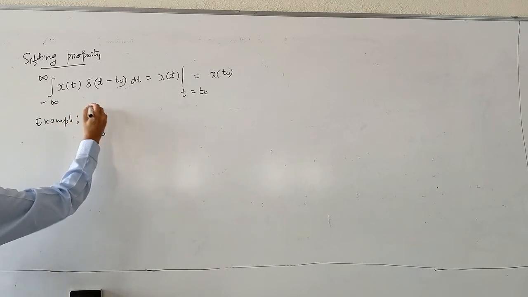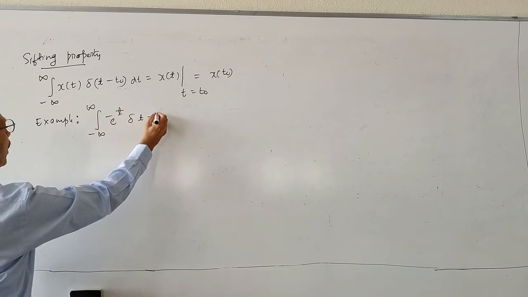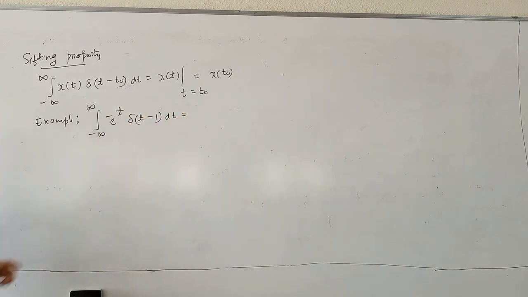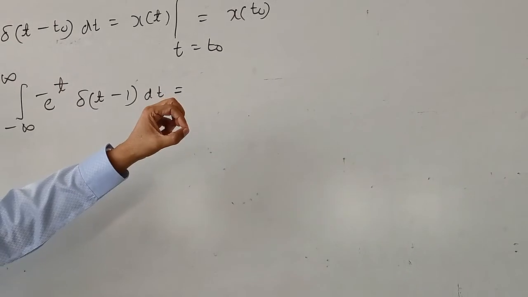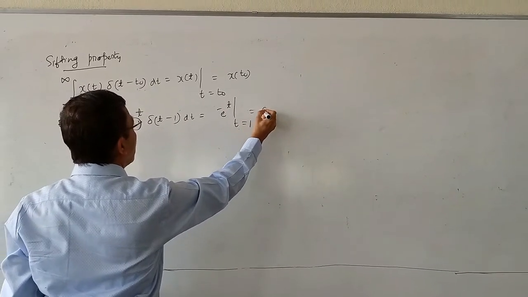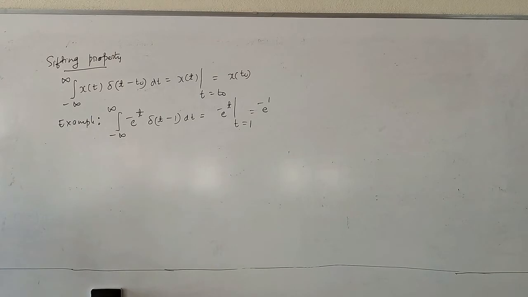Integration from minus infinity to plus infinity e to the power minus t delta of t minus 1 dt. Where the impulse is present, if you want to know, take the quantity inside the brackets of the impulse function, t minus 1, and put that to 0. T minus 1 equal to 0 gives you t equal to 1. E to the power minus t gets evaluated at t equal to 1. That gives e to the power minus 1.